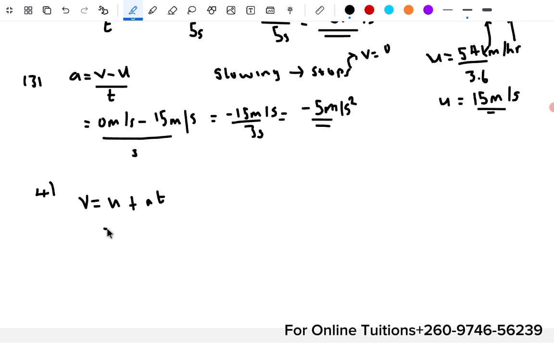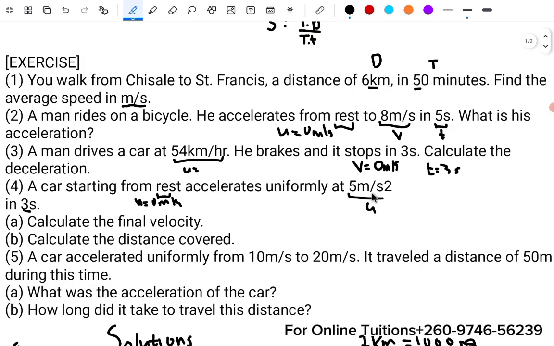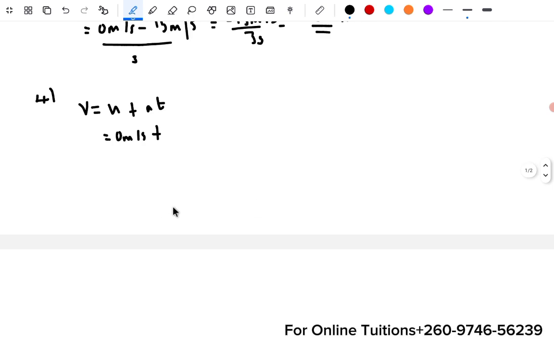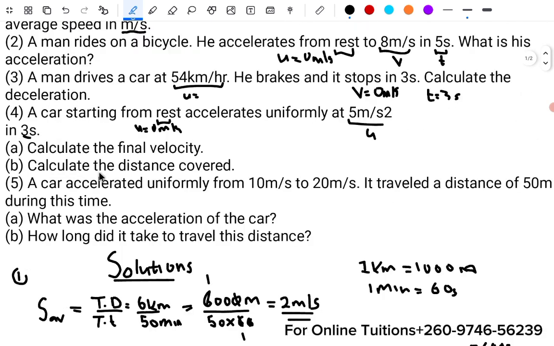Okay, so your initial velocity, we said, is 0 meters per second, plus acceleration, which happens to be 5 meters per second squared, multiplied by the time. We're told in 3 seconds.